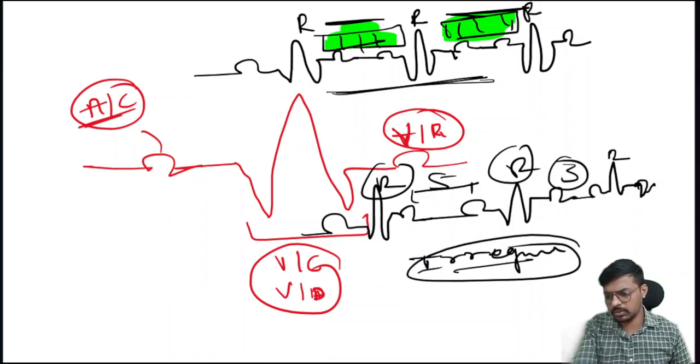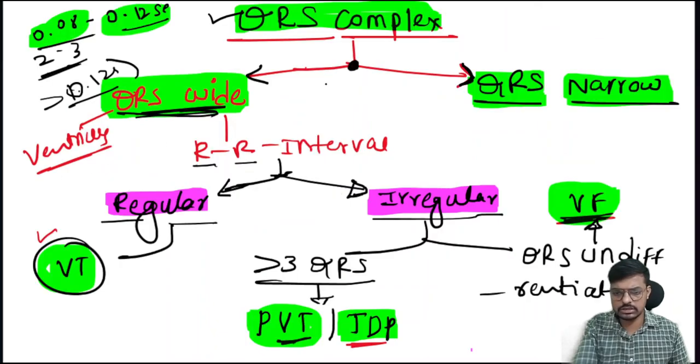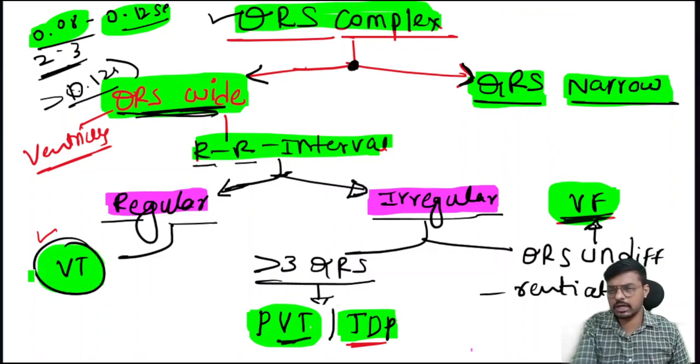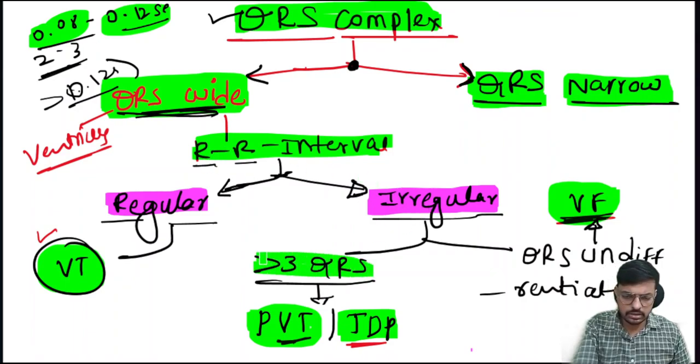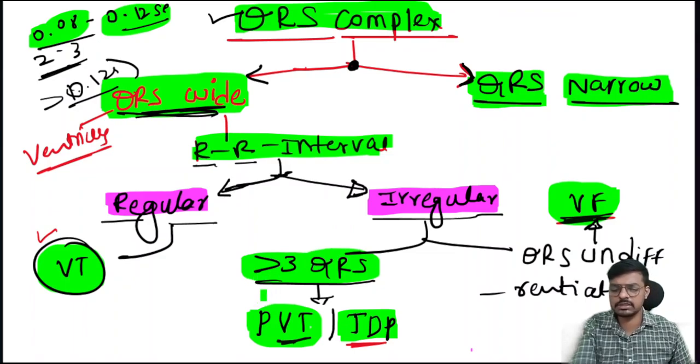So first we have to look at the QRS complex. If it's wide, then we have to look at the RR interval. If the RR interval is regular, that is what we call ventricular tachycardia. If the RR intervals are irregular, then again we have to look at whether 3 different types of QRS complexes are there.